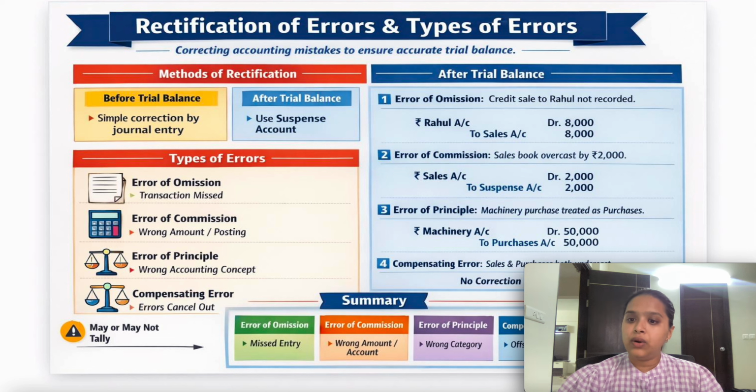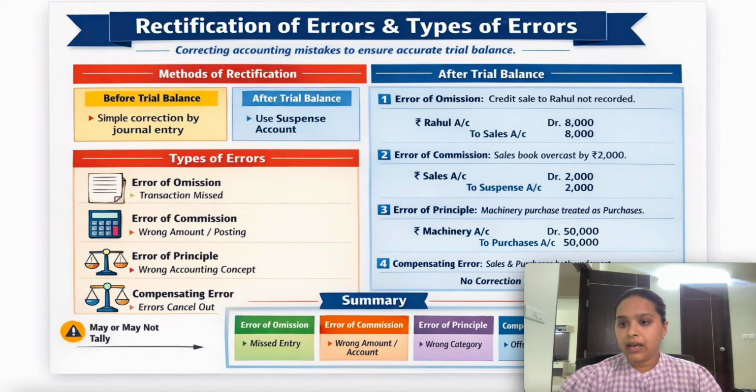Compensating error. It means whatever error you have made, due to these errors the difference will not occur in the trial balance. Suppose you have made a sale and you have also purchased some goods, right? In the sale you have recorded the sale short by 1000 rupees. In a similar manner you have recorded the purchases undervalued by 1000 rupees.